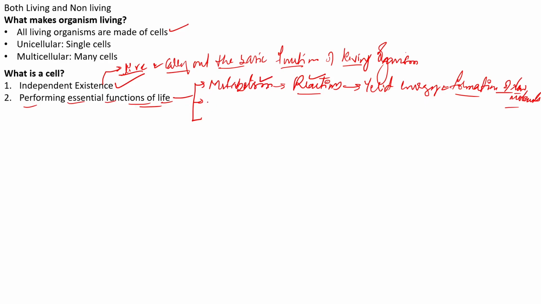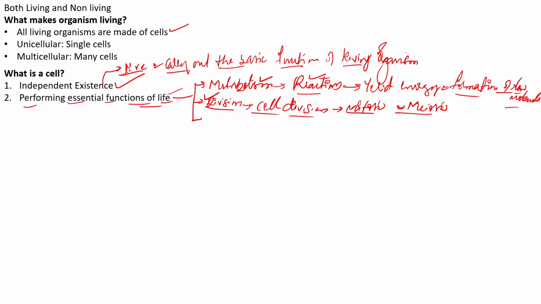Right, the next one we have is division. The next important property is division. So what do we mean by division? That is cell division. We mean by the term cell division mitosis, and one more we have is meiosis. All these cellular division reactions should be occurring in organisms. So this is an essential function of life.